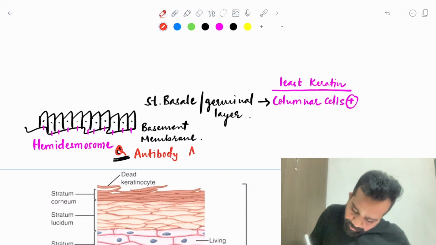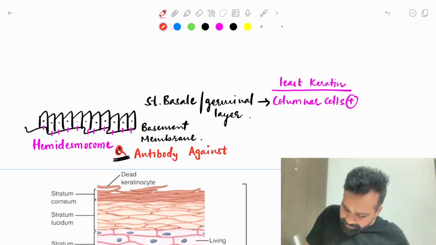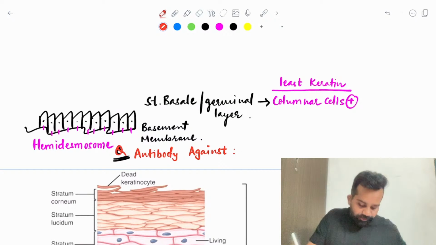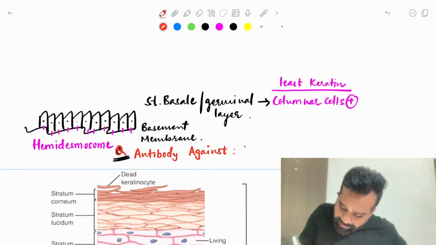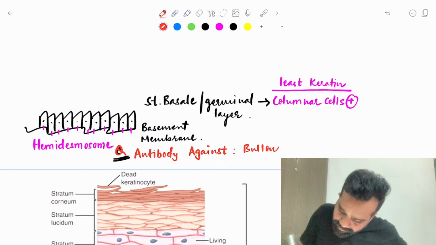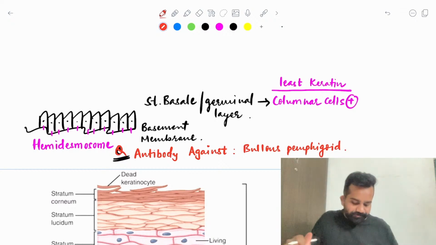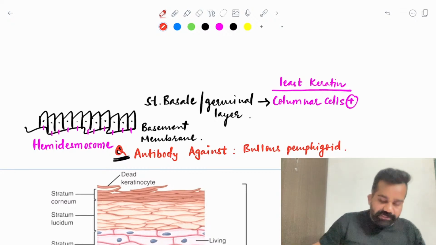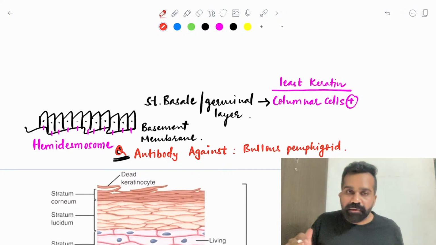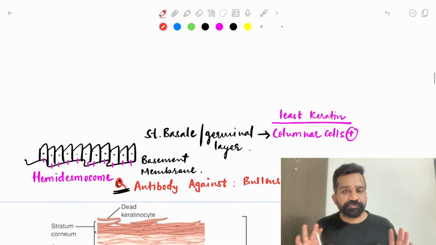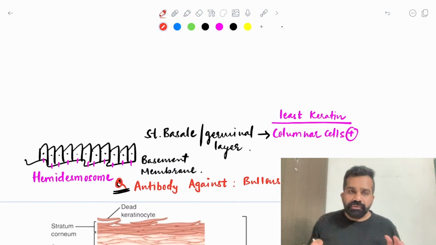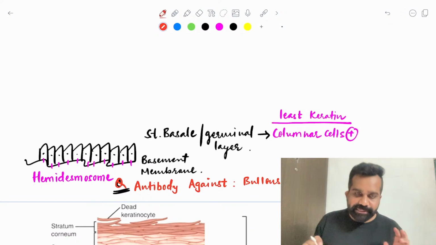Antibody against hemidesmosome is seen in bullous pemphigoid. Yes, it is bullous pemphigoid. Clear? So these are the important MCQs we discussed here for the stratum basale.